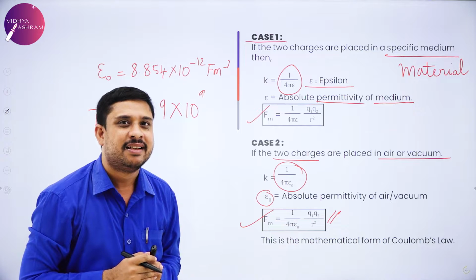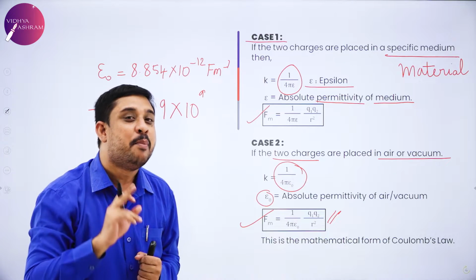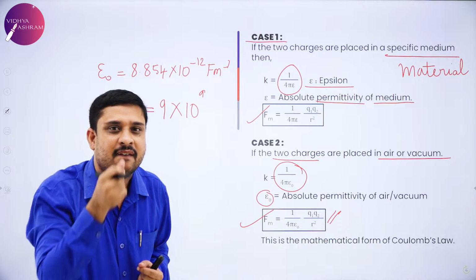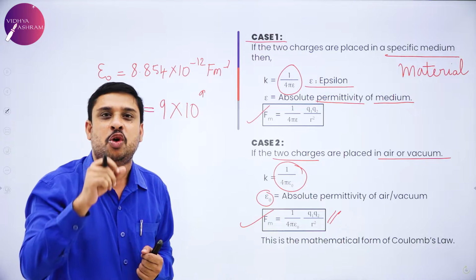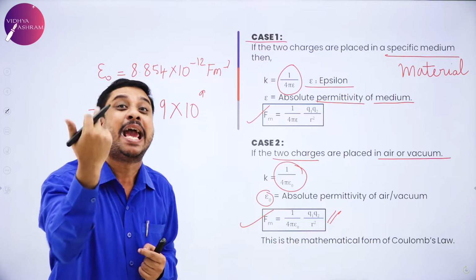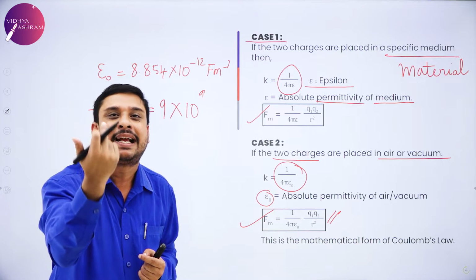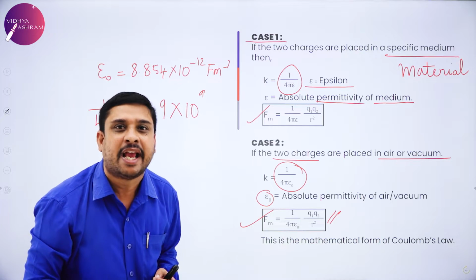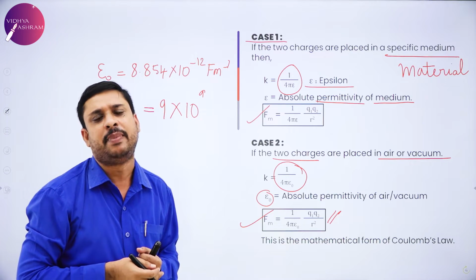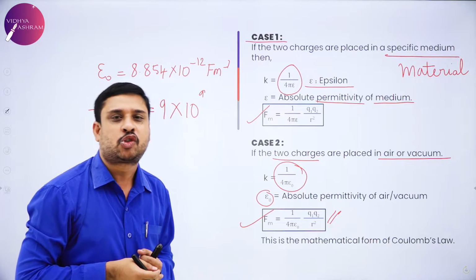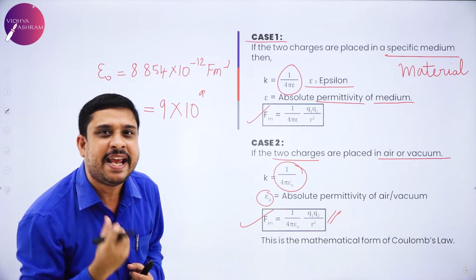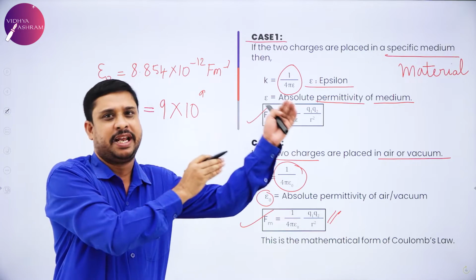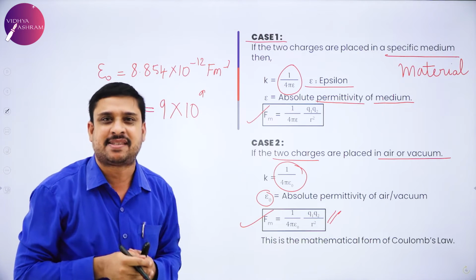My dear students, several times I use the word permittivity. What is this permittivity? When you study magnetism, you use the word permeability. Now, with electricity, electrostatics, I am using permittivity. What is the meaning of this permittivity? Dear students, permittivity is the property of that medium, maybe material medium or free space.